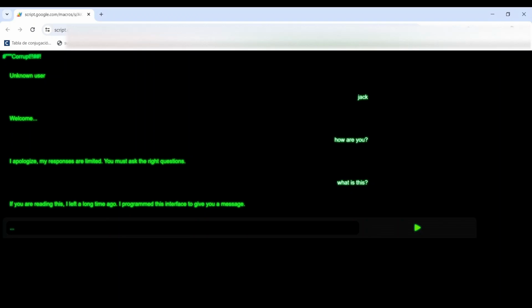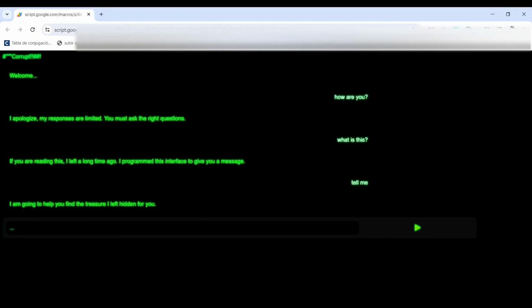"If you are reading this, I have been gone for a long time and programmed this interface to give you a message." So we'll ask it to give us the message. The result again is a pre-programmed message that says, "I will help you find the hidden treasure I left for you." So we'll ask where, because we're greedy.